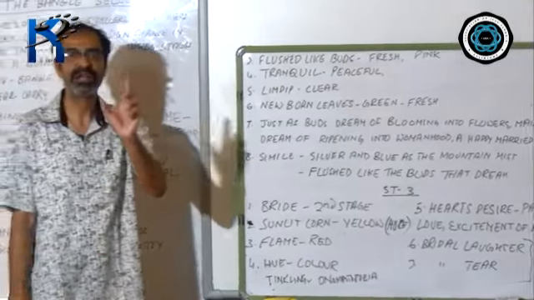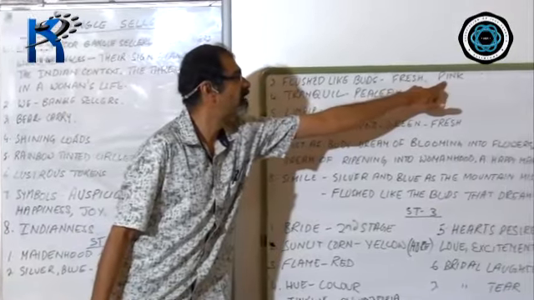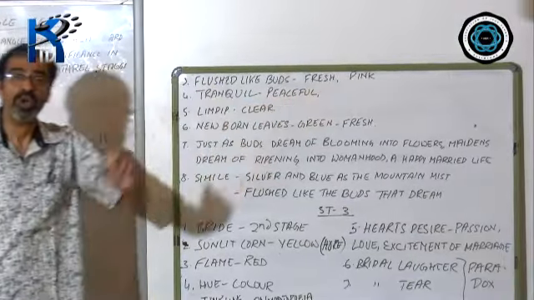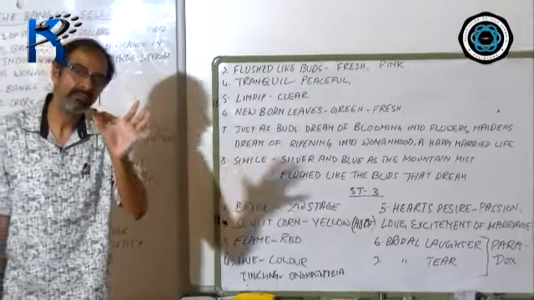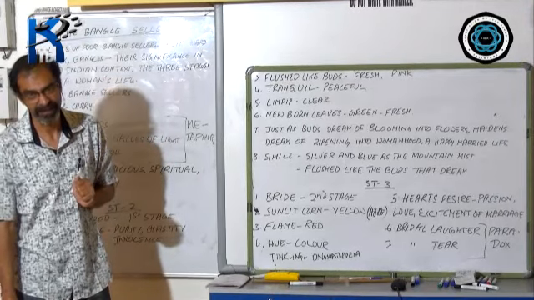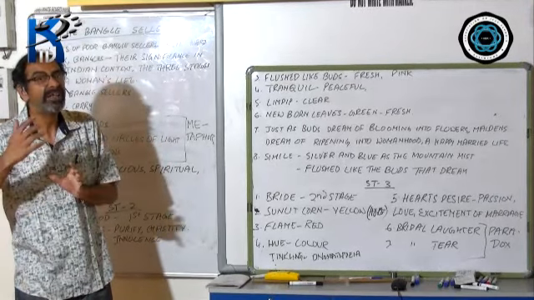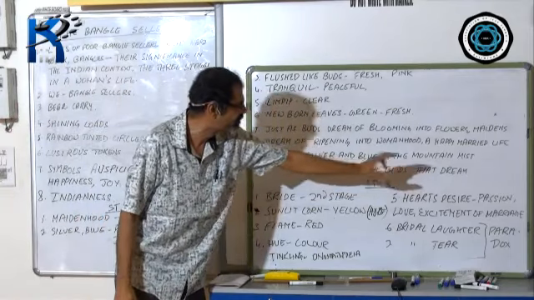Remember, the poetess is referring to the pink color. So, unmarried girls also buy bangles which are pink in color. Now, how is she describing this comparison? Flushed like the buds that dream?